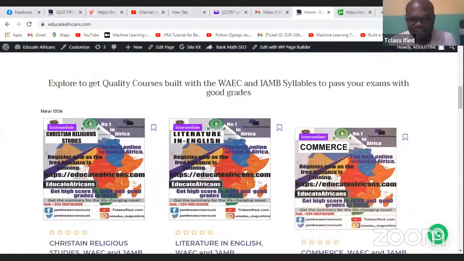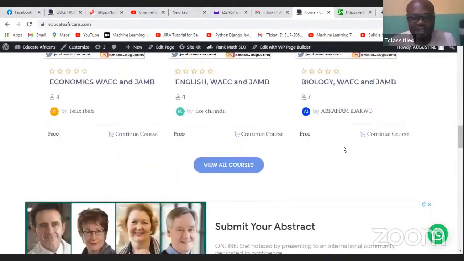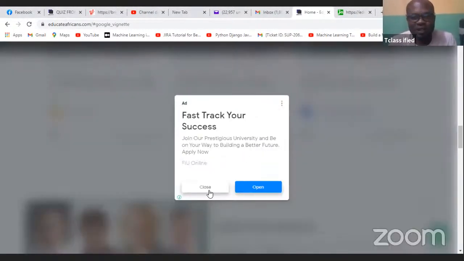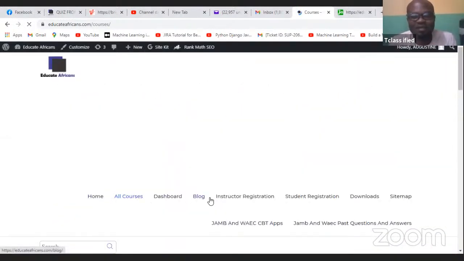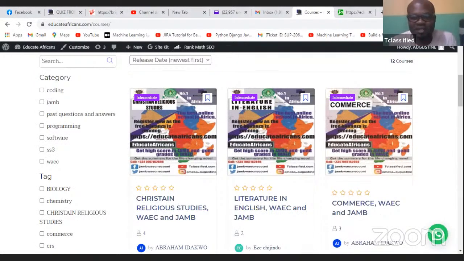Once you're done, you can scroll down and see the different subjects: economics, English, and the rest of them. So click on view all courses, because we are going to physics. That's why I've clicked on view all courses, because I want to get to physics. You're going to see how very fast you can cover a whole lot if you're using this platform, because in this platform, we just looked at the most important of the topics. It's not everything, just the most important according to your syllabus.